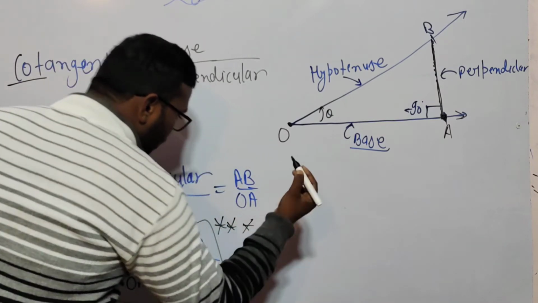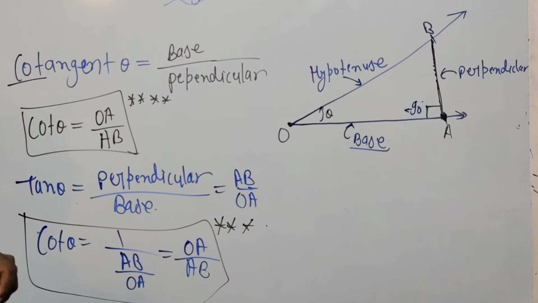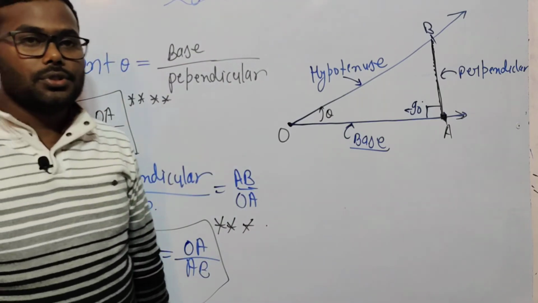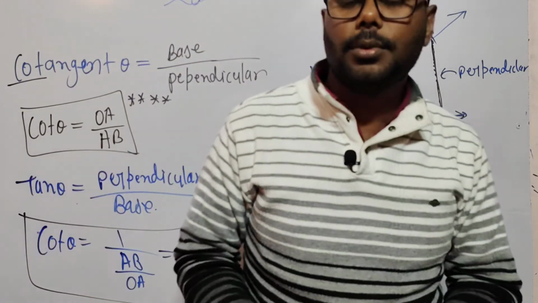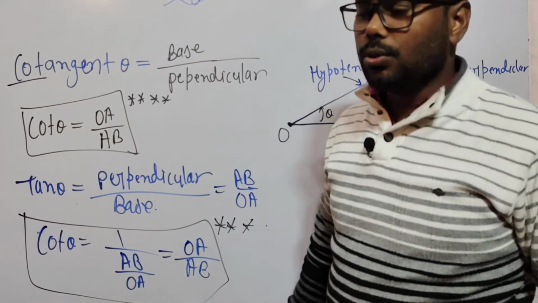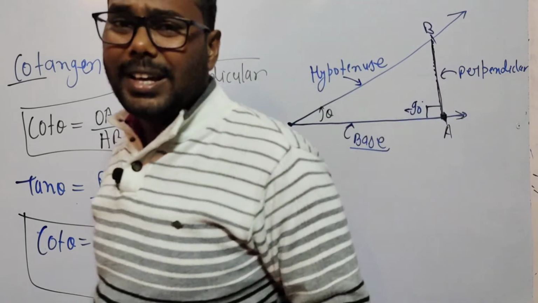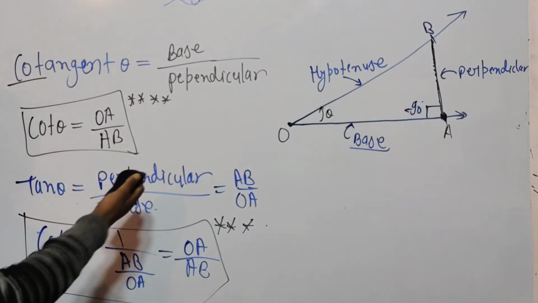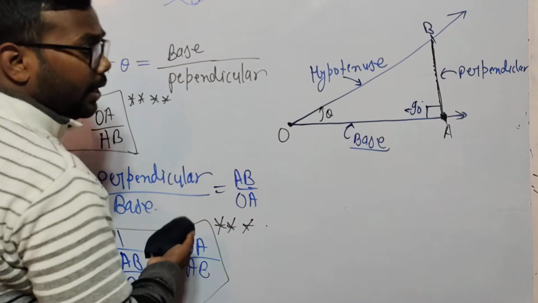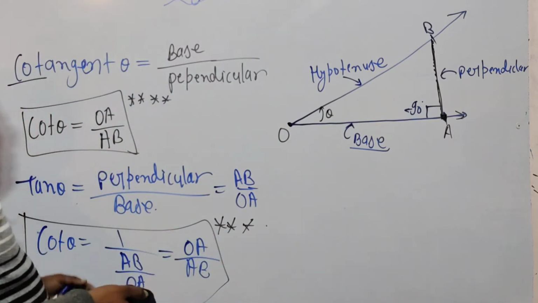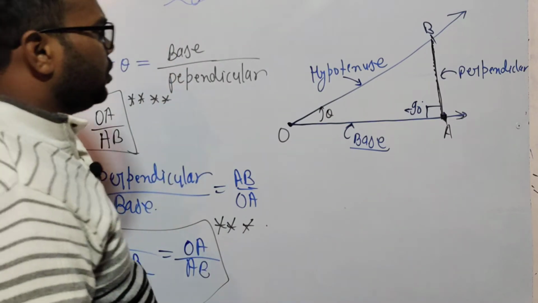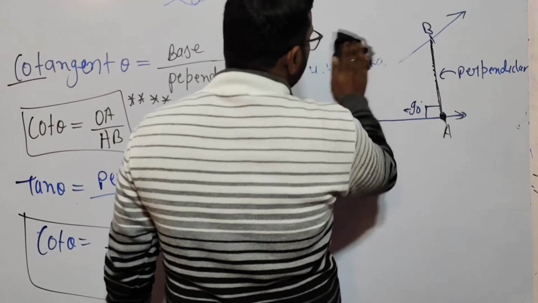Okay, now I am creating a chart of the 6 trigonometric ratios. What is the perpendicular and hypotenuse? It is a very simple thing to learn, and I am telling you a very simple trick, so don't worry. First we will make a table, because the 6 ratios come in table form and learning becomes easy.